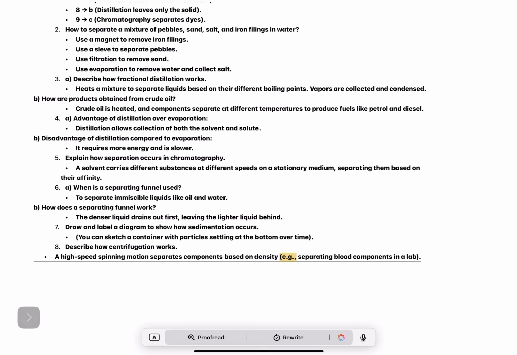Use a magnet to remove iron filings. Use a sieve to separate pebbles. Use filtration to remove sand. Use evaporation to remove water and collect salt.